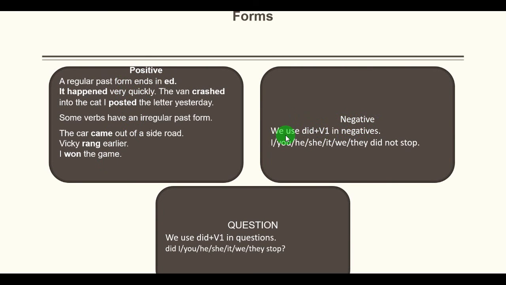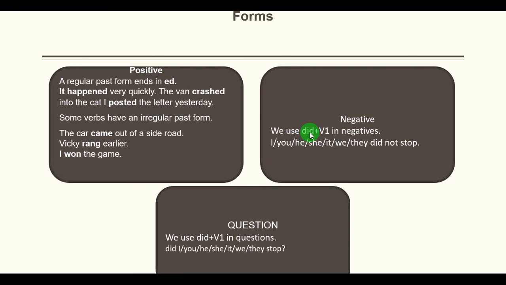Now let's focus on how to form the negative simple past tense. Now you need to be very careful here. In most of the verbs, we just add not in negatives, right? And the helping verb is already given. But in simple past, the helping verb is not given. So you have to add the helping verb did.